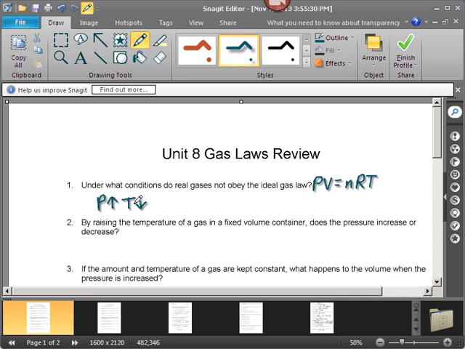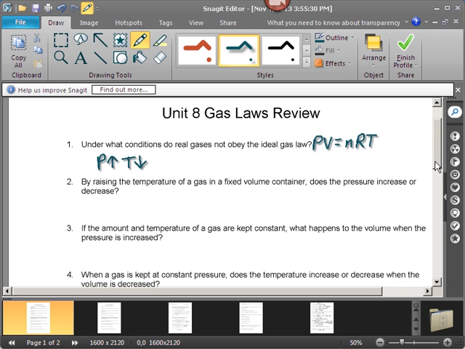Because under high pressure, the gases are crunched closer together generally, and at low temperatures, they're moving a little bit slower, and so they're more likely to actually behave more real instead of ideal.